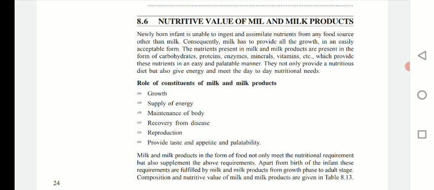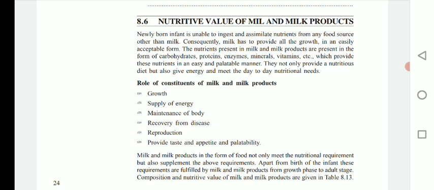As we know, milk is a complete food. It has all sorts of essential nutrients in balanced form, and milk is consumed by all, including newborn babies up to adults, and some old age people also. Nutritive value of milk and milk products. So we know that milk has all balanced nutrients, and how this milk provides nutrition to our body we'll see